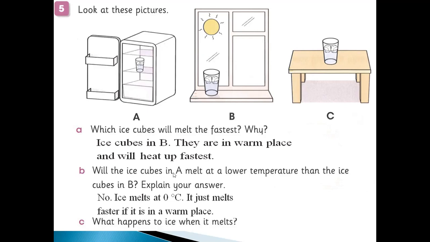No, because the melting starts at the temperature of 0 degrees Celsius. It just melts faster if it is in the warm place. So if you want to arrange it, this is number one, this is number two, and this is number three, because it's in a colder place.